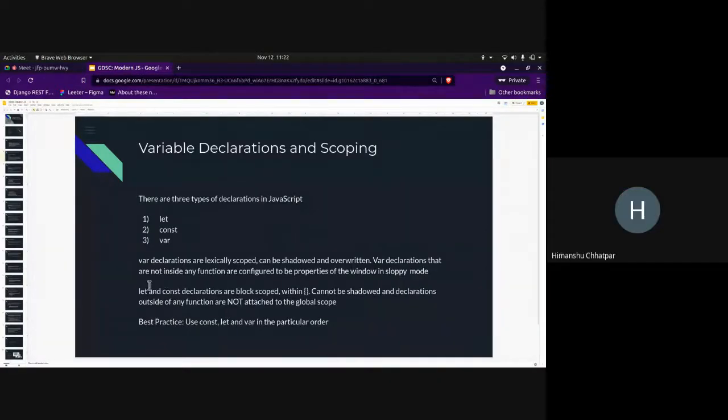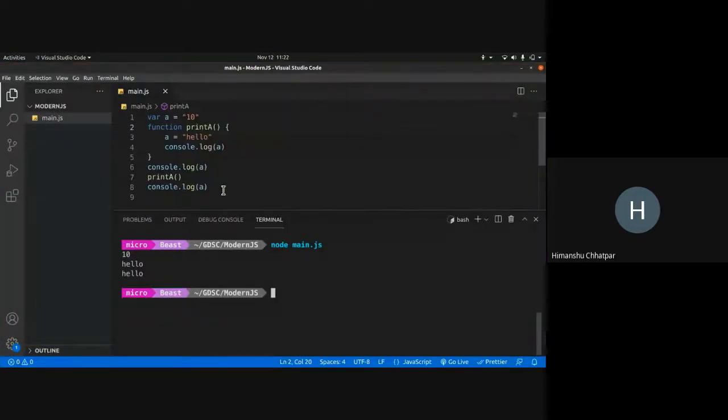So the next part is let and const. How let and const work is they are block scoped. The scoping for let and const is similar to languages like C. They live and die inside a block. So inside if, else, or anywhere where you see these curly braces, that's where let and const live and die. Let me show you an example.